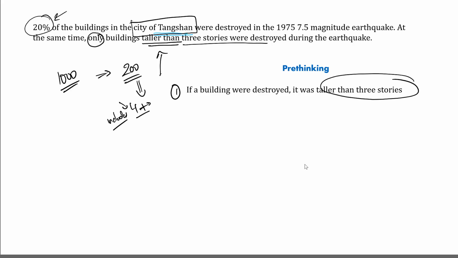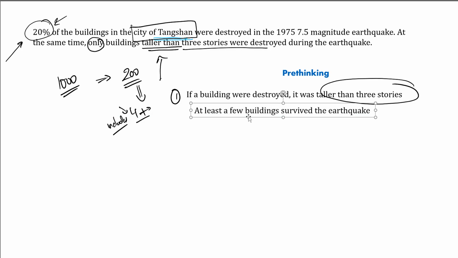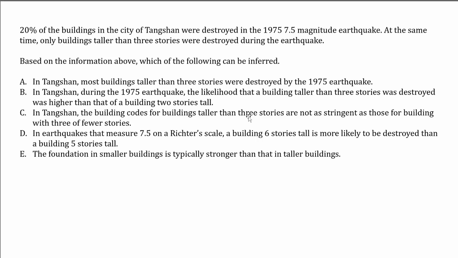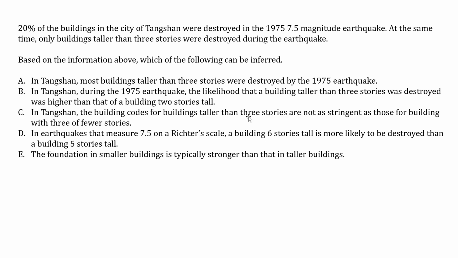That's number one. And then the other thing you can say is, we know that only 20% of the buildings were destroyed and not 100%, which means there probably were a few buildings that survived the earthquake. That's also another inference that we can draw. Now, the goal of pre-thinking is not to think of all the possible inferences that you can draw, but only a certain set of possible inferences so that you get an idea of the information that's presented to you. Now, once you've done that, let's go into the answer choices over here.